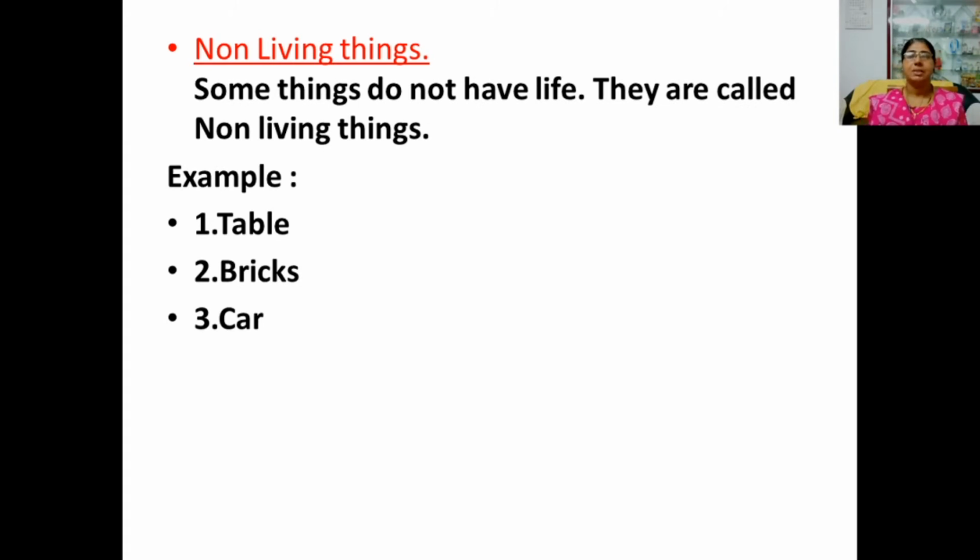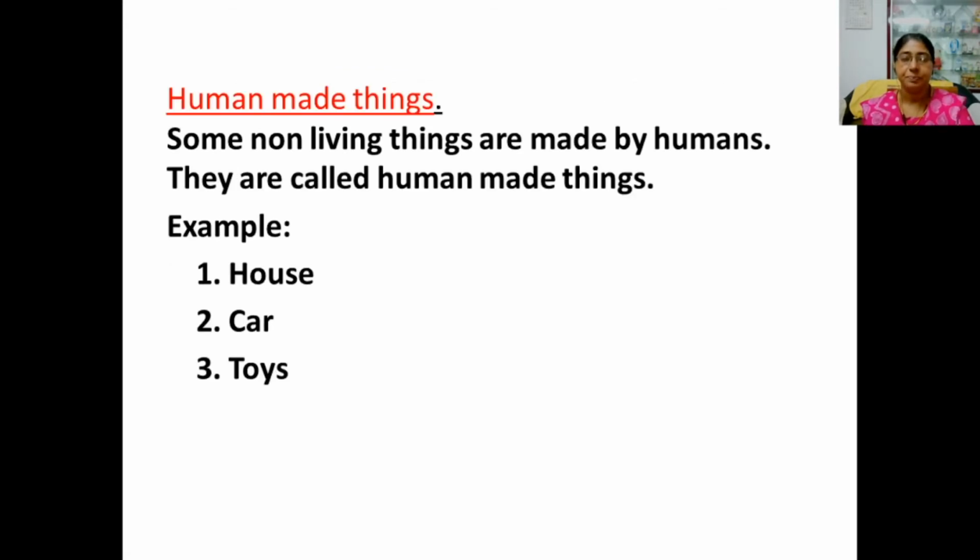Non-living things means some things do not have life. They are called non-living things. Examples: table, bricks, car. We can see different other examples also. Just study that also. Any example you can write. Human made things.